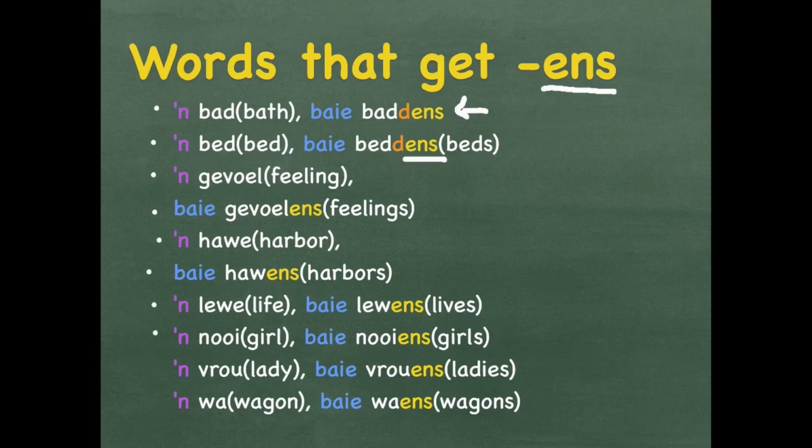Can also be said as a meisie, but a nooi is the proper Afrikaans word for a girl or a young girl. Baie nooiens, a lot of girls. A vrou is a lady or a woman. Baie vrouens, a lot of ladies. A wa is a wagon. Baie waens is a lot of wagons.